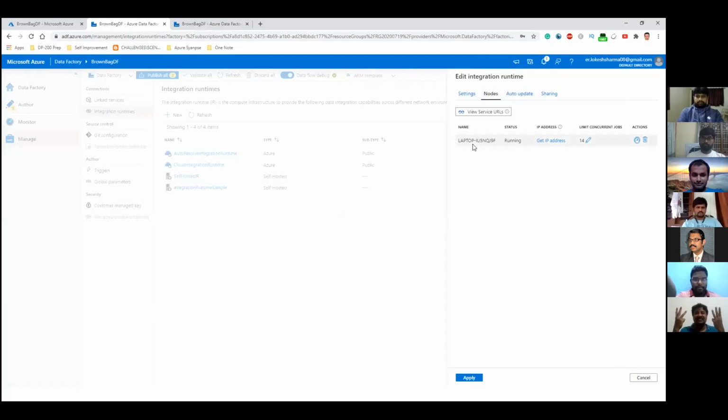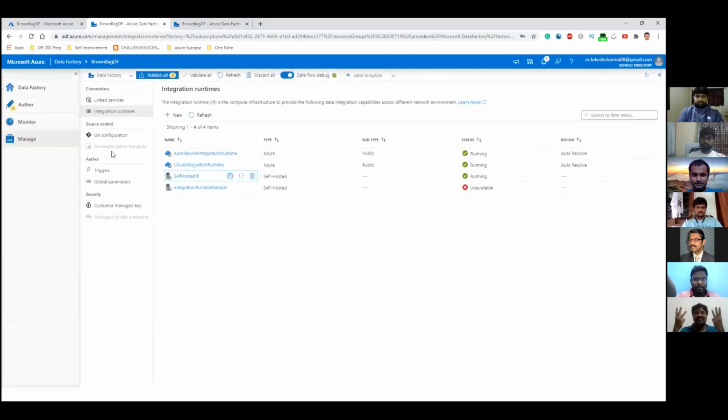It's connected to this node. And we saw that initially as well when we launched the service. It was saying that the service is connected to the ADF cloud service, and this option says that the on-premise network or the on-premise laptop is connected to this integration runtime. So we'll click on cancel and come back to the author page.